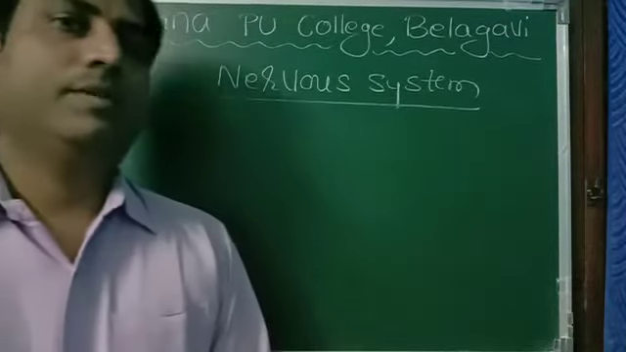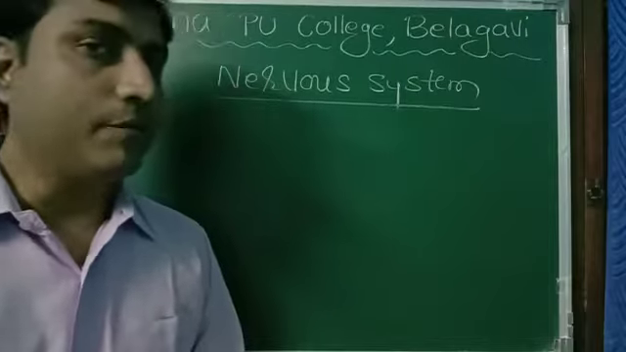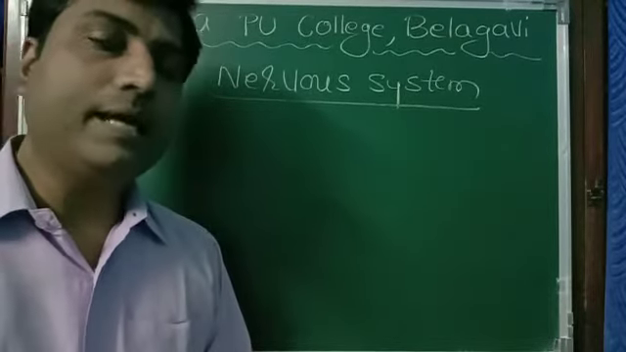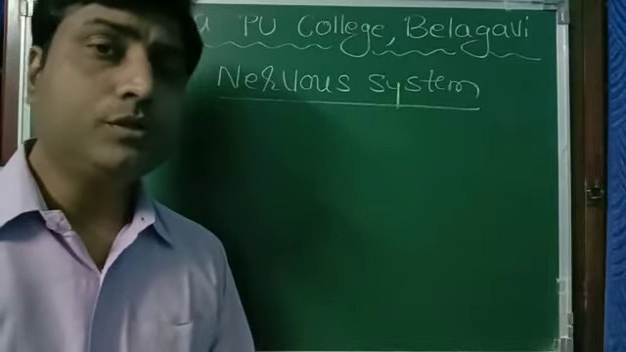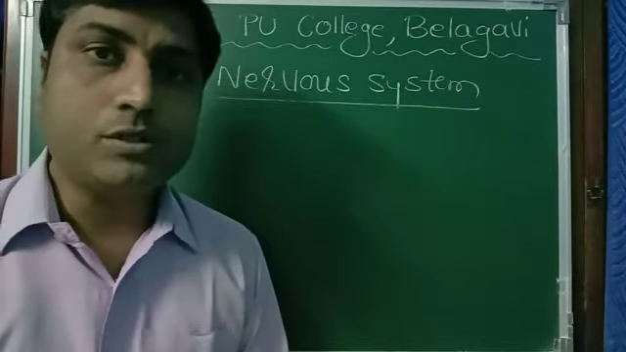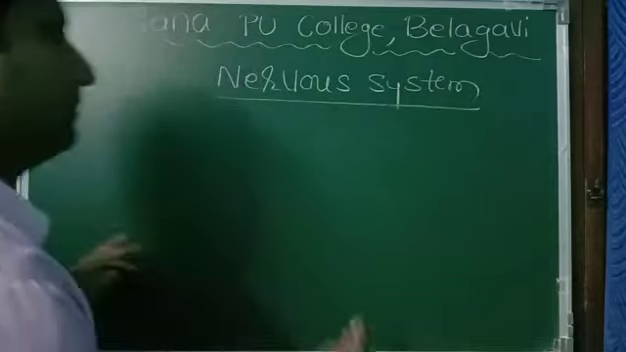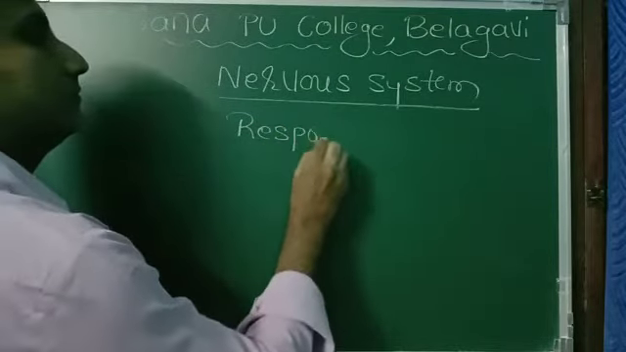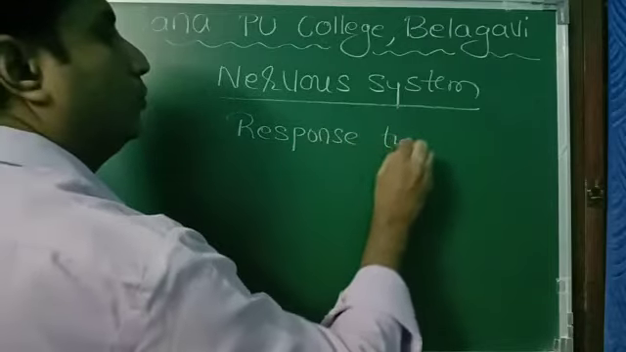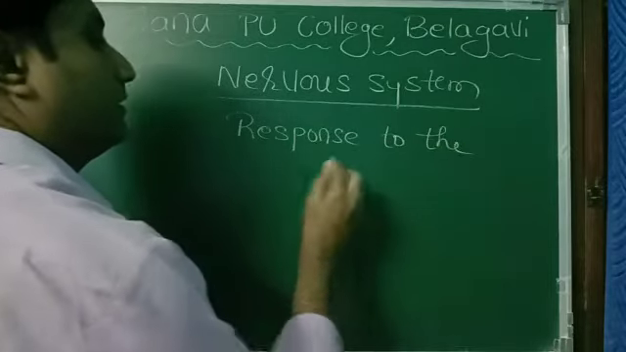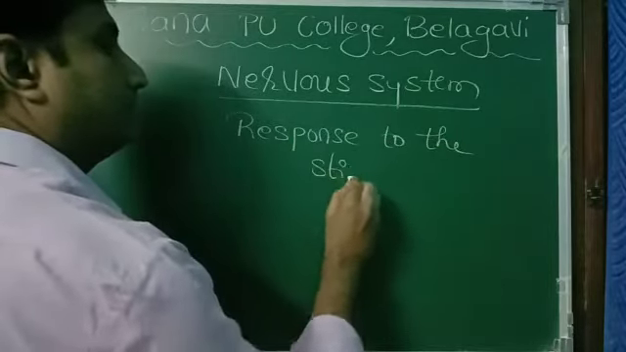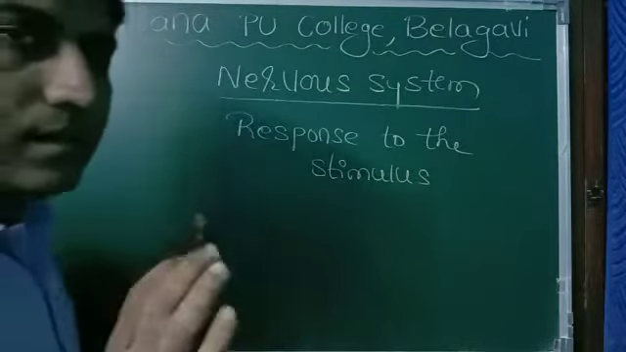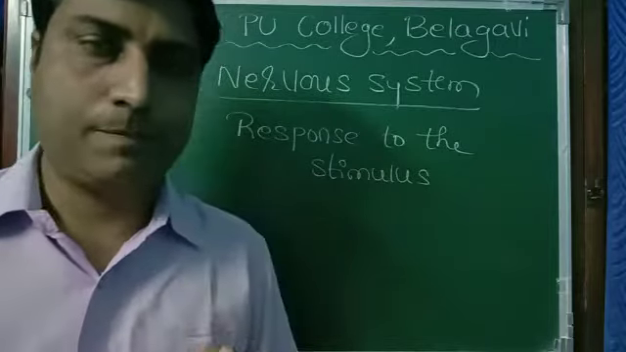Nervous system is a very important system in our body. In the human body, the nervous system plays the role of showing response to the stimulus.